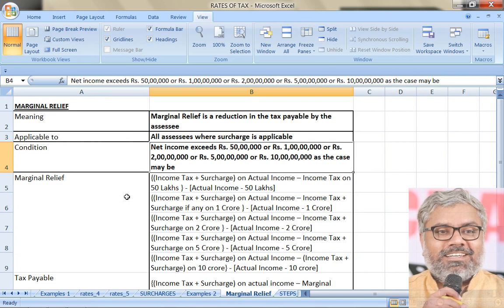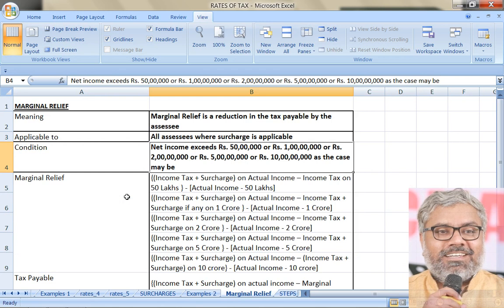For firms, LLPs, cooperative societies, local authorities, domestic company, foreign company, for all of them the 1 crore threshold is common. So that is the most common of all cases when it comes to marginal relief calculation, because surcharge also is calculated once the income of the SSE exceeds 1 crore. So 50 lakhs is only applicable for individuals, 1 crore is applicable for all types of SSEs, 2 crores, 5 crores also is applicable only for individuals, because there are no such thresholds for other types of SSEs.